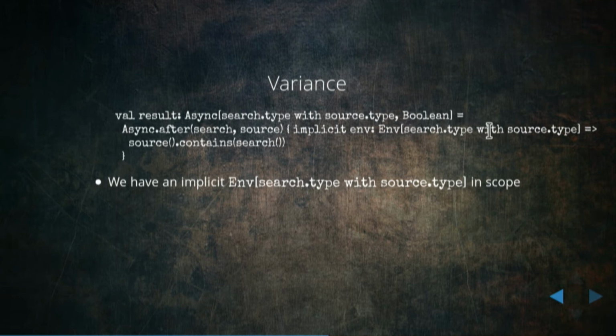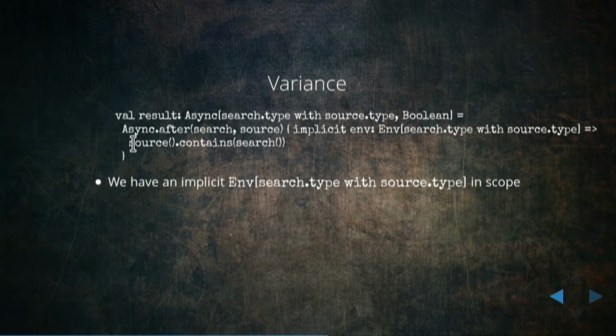It will determine what the type of the Env will be by virtue of the way I've implemented after. And we will therefore have an Env in scope in the body of type Env of search.type with source.type.